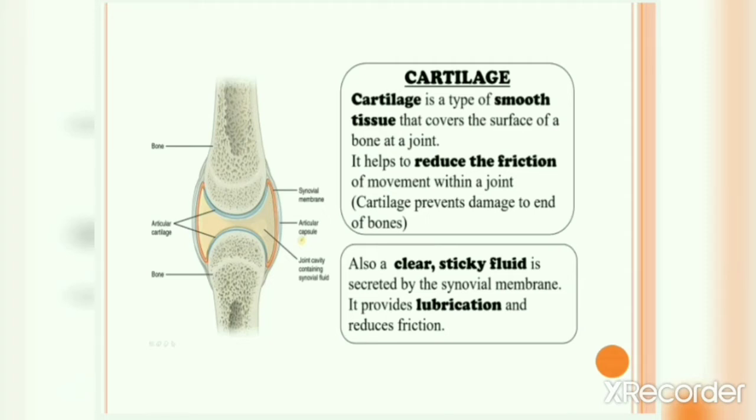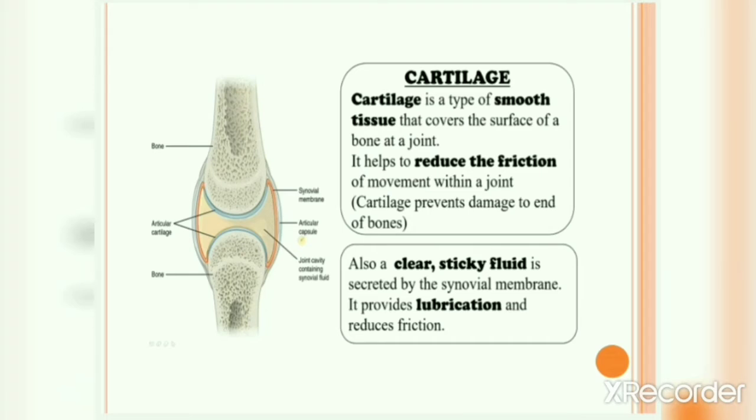Now, let's study about the function of cartilage. Cartilage helps to reduce the friction of movement within a joint. So, cartilage prevents damage to the ends of the bones. This smooth tissue helps in reducing the friction during movement of bones. Okay. Also, a clear sticky fluid is secreted by the synovial membrane.